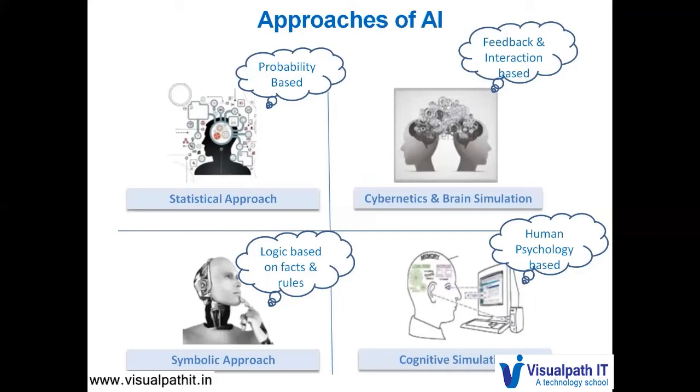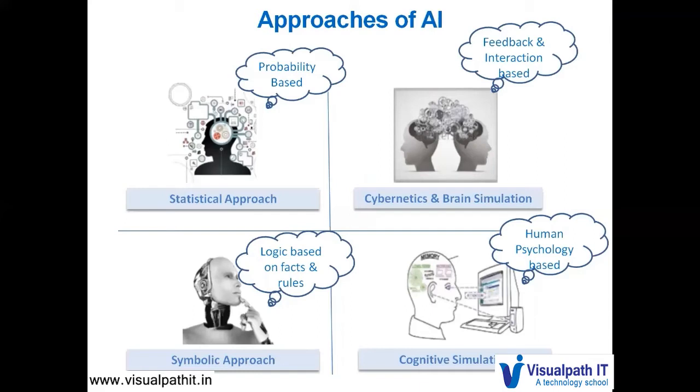A cognitive simulation is an extension of cybernetics and brain simulation. For example, in the Amazon app, a customer keeps on searching for certain items of his likes. The app comes back with certain suggestions of items based on his likes and dislikes.